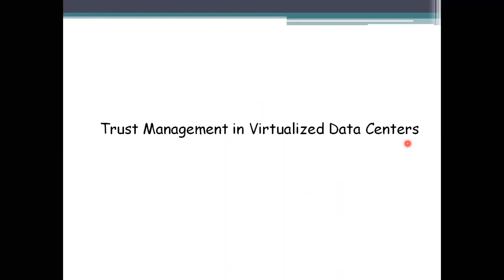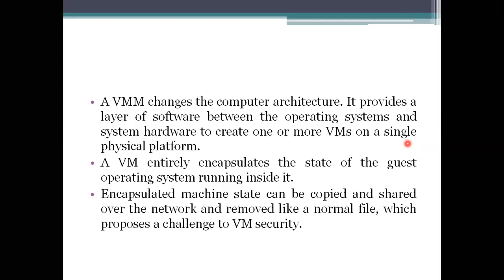Coming to the next one, that is trust management in a virtualized data center. Whenever we are dealing with data centers or any data, the first thing that comes into our mind is whether it is trustable or not.